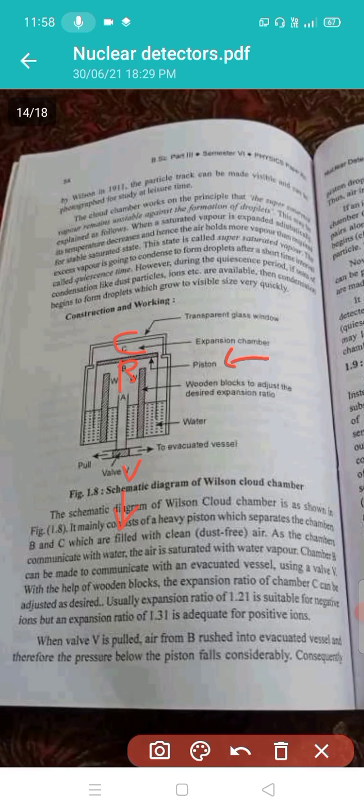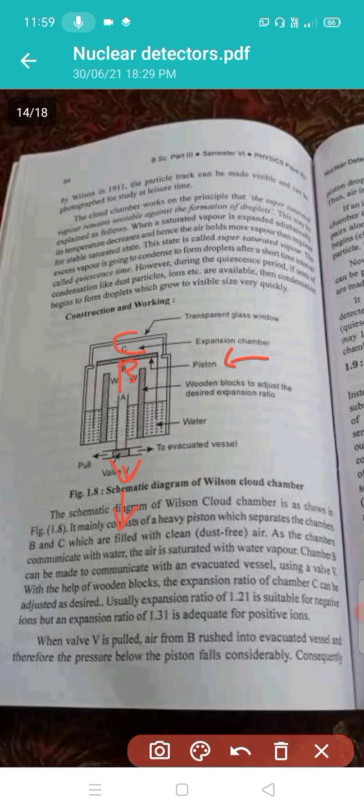See what happens when valve V is pulled. The air from B rushes into the evacuated vessel, and the pressure below the piston falls considerably.